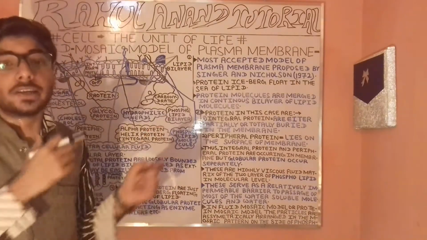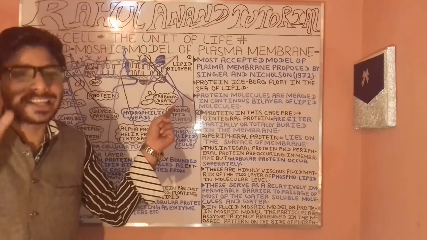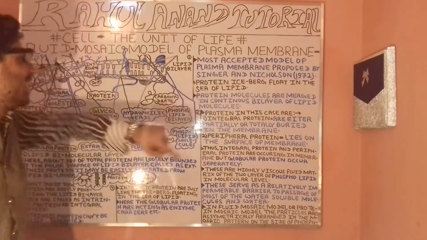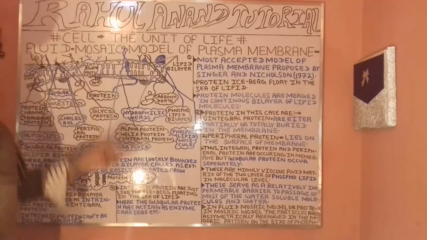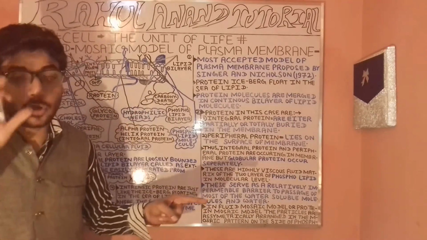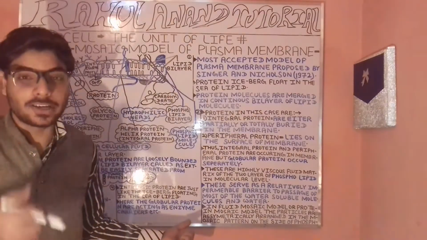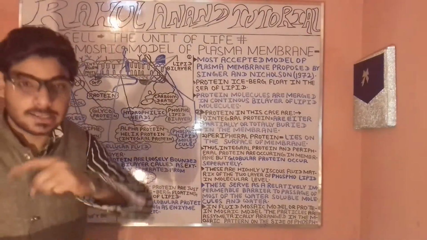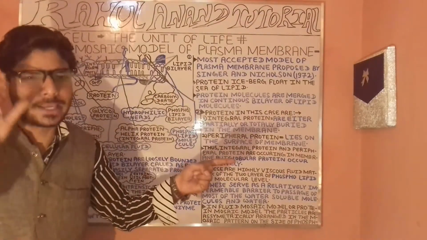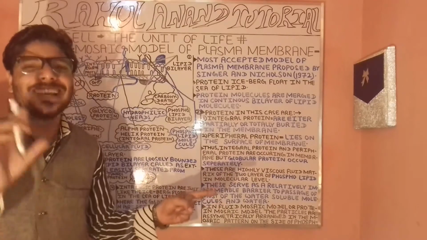Here you have the fluid mosaic model, and in the middle of the structure you have the integral protein. This is the portion on which your integral protein sits. Then there is the globular protein, which plays an important role as an enzyme or carrier. You are clear about what globular proteins and enzymes are.